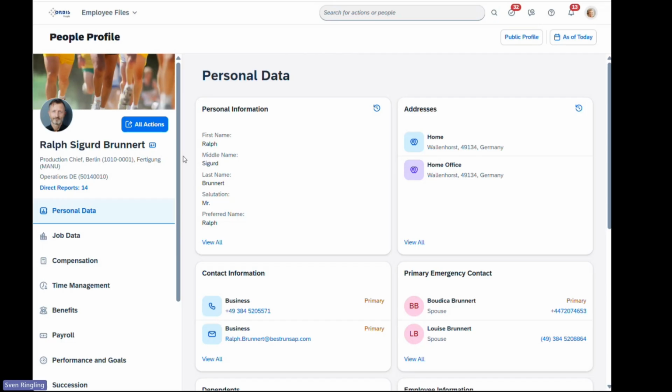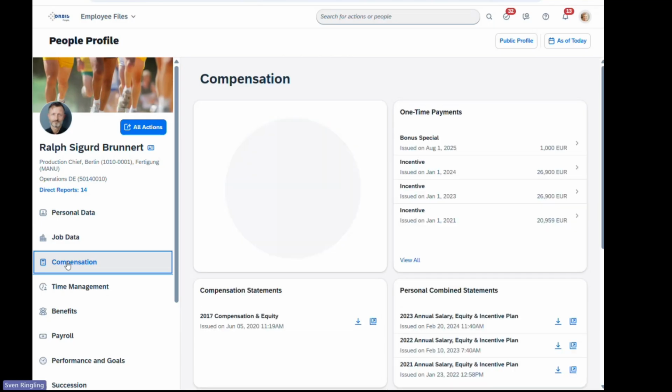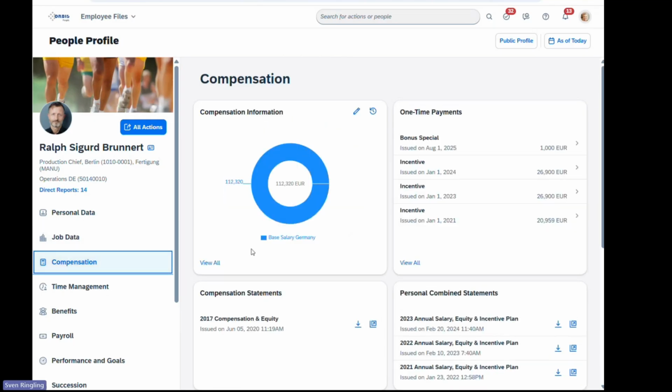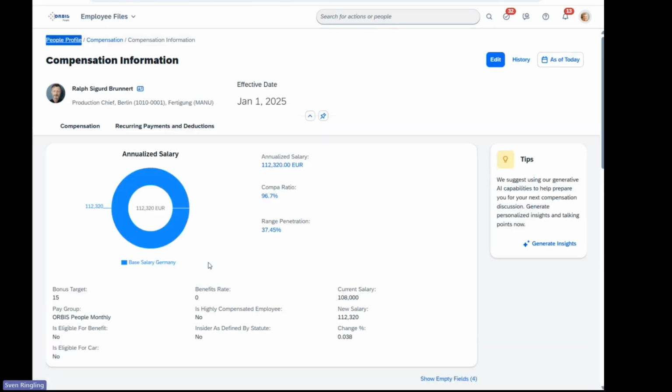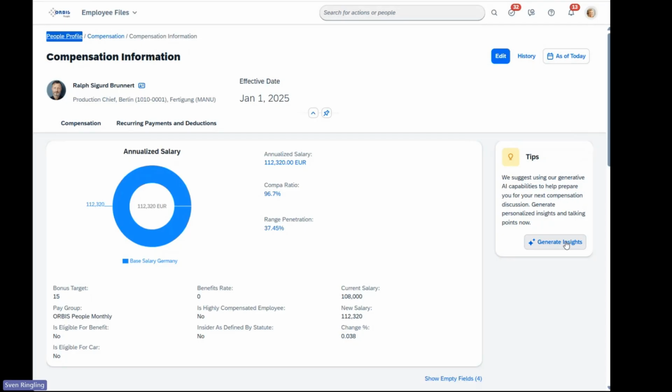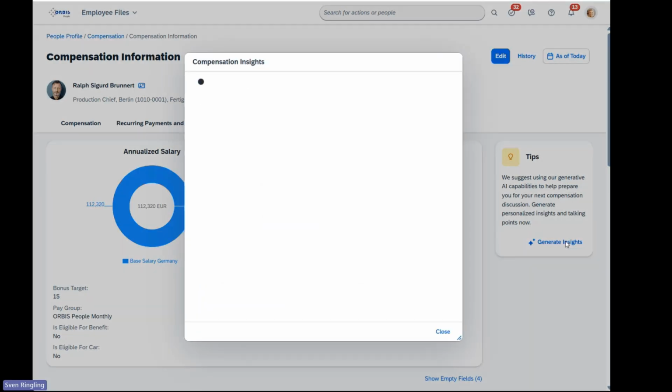So obviously what she could do is go in Ralph's profile where I'm already in, go to the compensation section and then go through all the data with all the time slices and so on. However, there is a smarter way using the generative AI feature in SuccessFactors. You see that there is a way to generate insights about Ralph's compensation. And that's exactly what I'm going to do. I click Generate Insights.